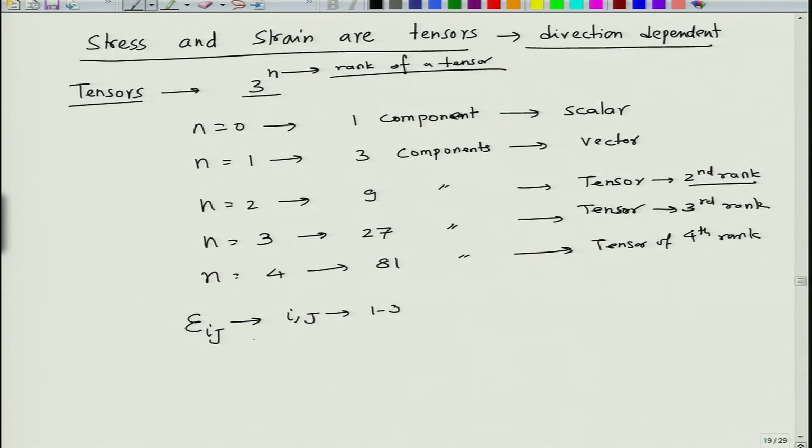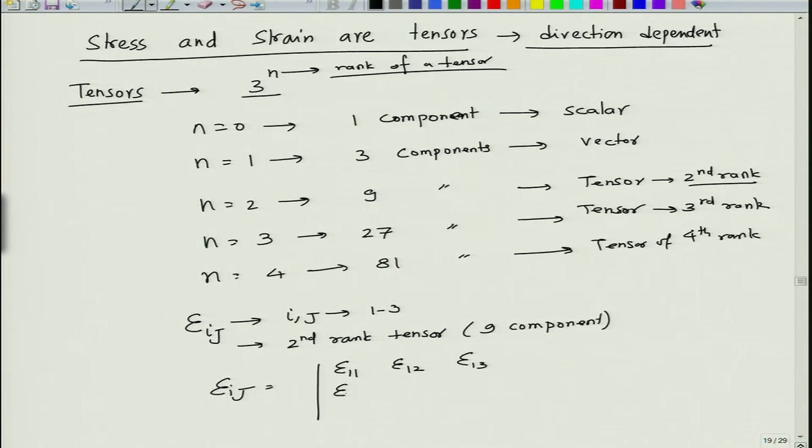As a result, this epsilon ij is a second rank tensor, which means 9 components. If you write this epsilon ij, this will become epsilon 1 1, epsilon 1 2, epsilon 1 3,